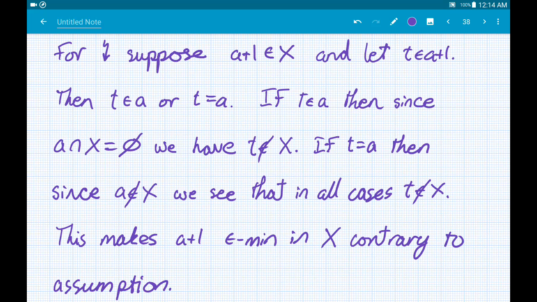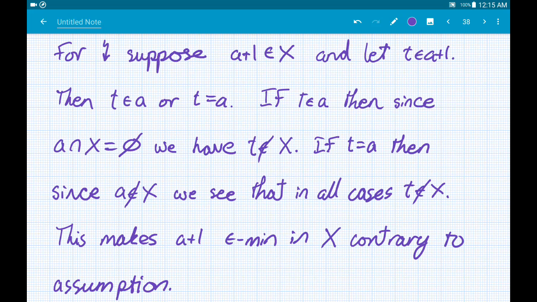So, this arbitrary element T of A plus 1, as usual, must either be in A or it must be equal to A. In the former case, I now get to use the fact that A does not intersect X, and therefore since T is in A, then T must not be in X. That made this half of the proof really easy.